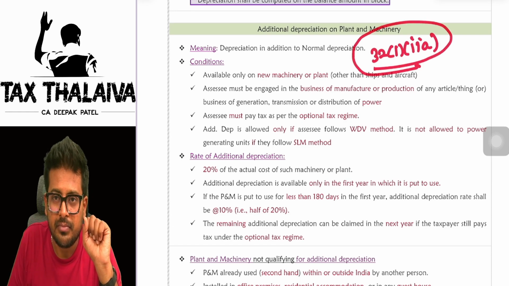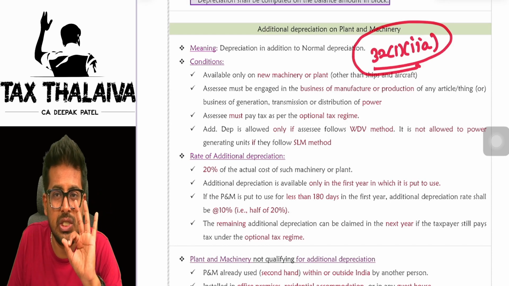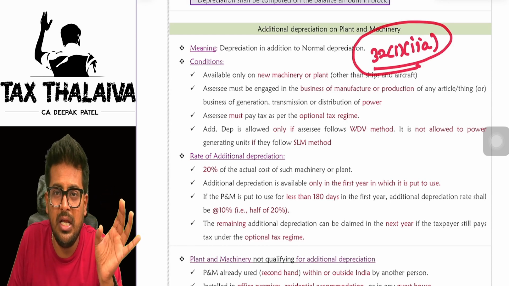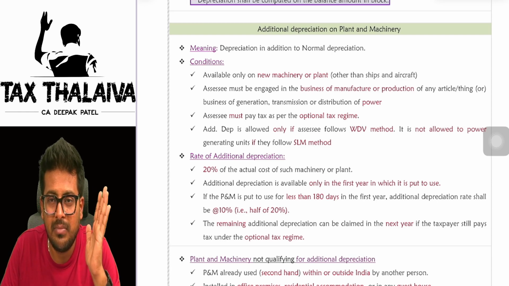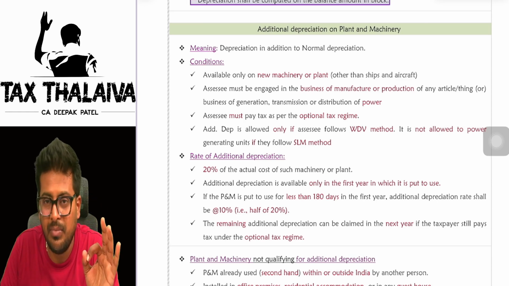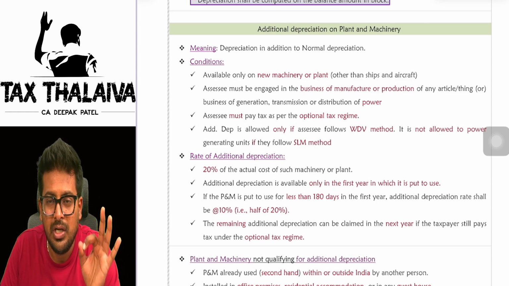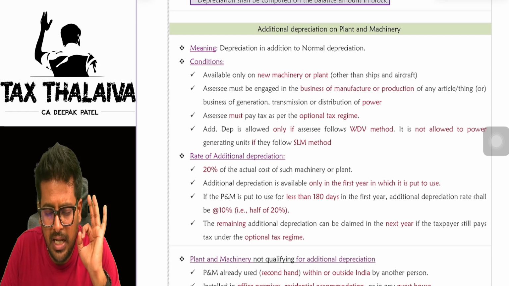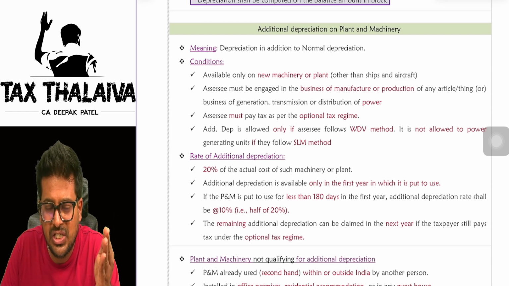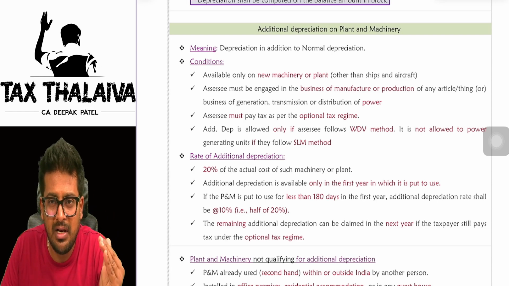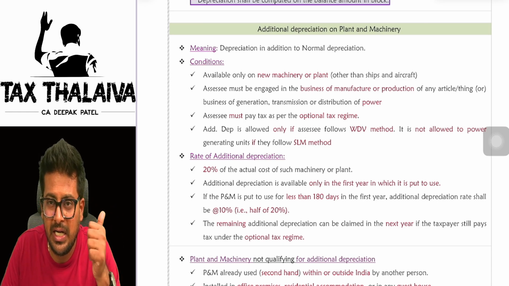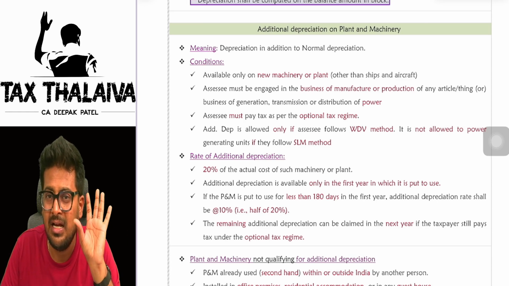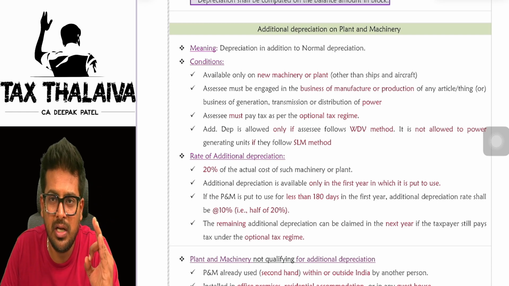But mind you, this additional depreciation is not available if you opt for the default tax regime. Under the default tax regime, you are not eligible for additional depreciation. It is only available if you follow the optional tax regime. Now, in order to claim additional depreciation, it is available only on one asset, which is plant and machinery.